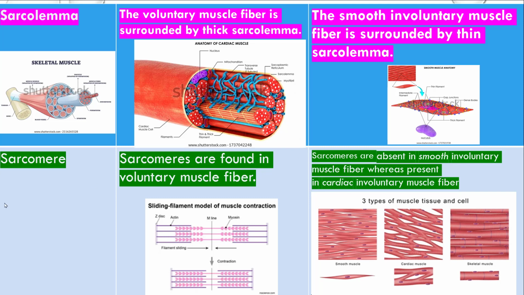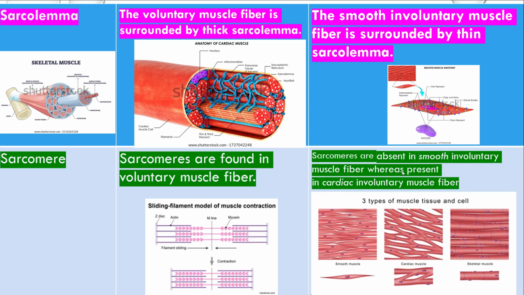Sarcomere. The difference between sarcolemma and sarcomere is that the sarcolemma is a sheet and the sarcomere is the space between two Z discs. Sarcomeres are found in voluntary muscle fiber. In skeletal muscle we have the sarcomere. It is the space between two Z lines or Z discs.